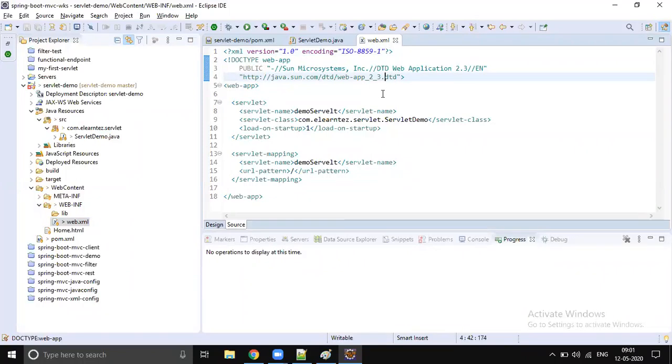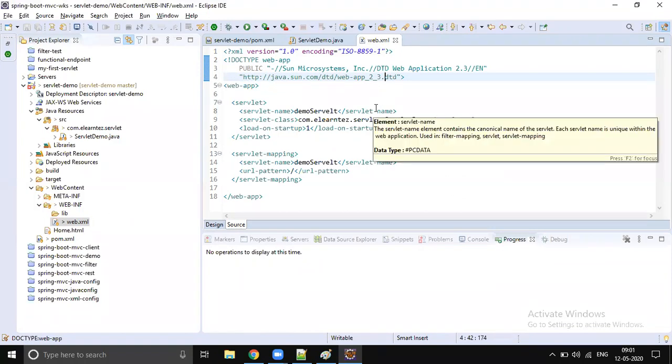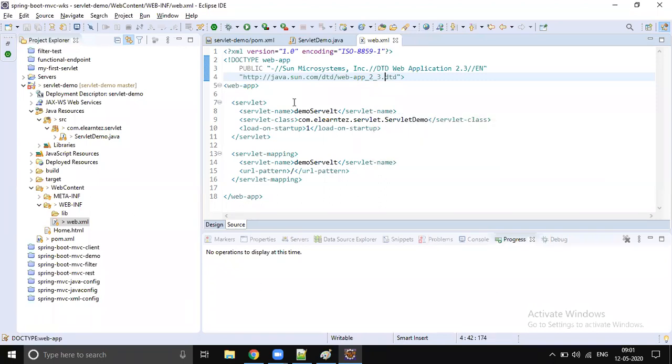Whenever you are writing the web.xml file, there is no exception; you should write it in such a format. Then only the server can understand. If you write your own tags, your own terminology, then the server cannot understand and will simply throw an exception.